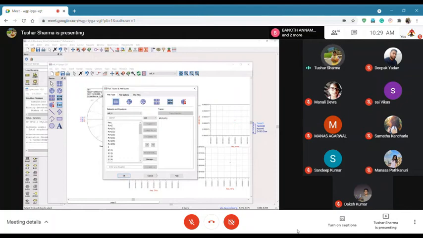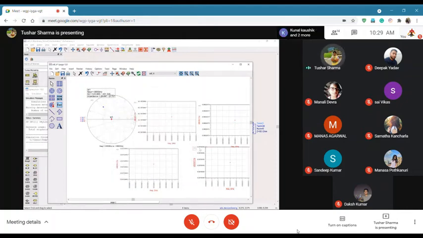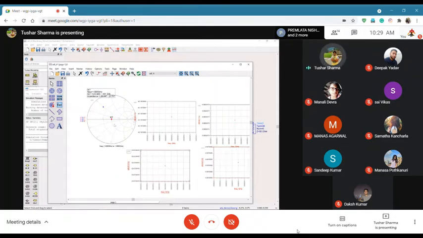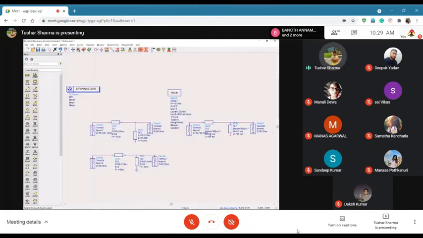It's 0.0016, and this was 10 to the power minus 3, so this is getting to 10 to the power minus 2. But this is a perfect match. You see both of them are at the same point. So I know what is the width and the length I need for this particular line. And once I know that, I can generate the layout of it.